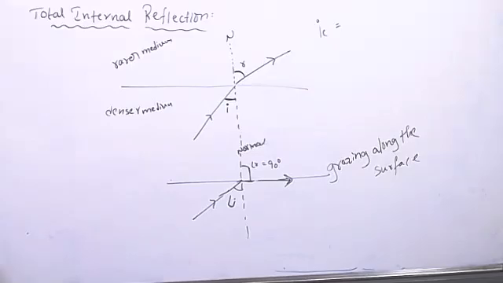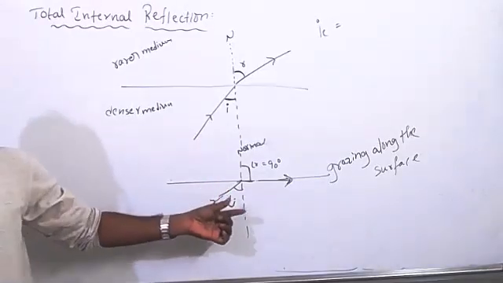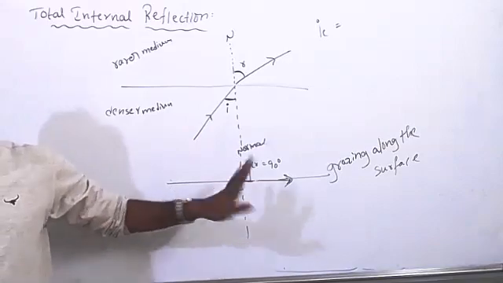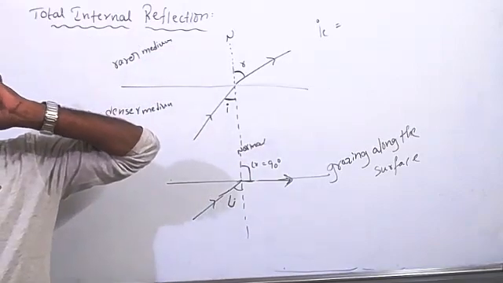At a certain angle of incidence, the refracted ray makes an angle of 90. Sir, at a certain point of incidence, the refracted ray makes an angle of 90 with the normal. Yes, that angle of incidence is called the critical angle.